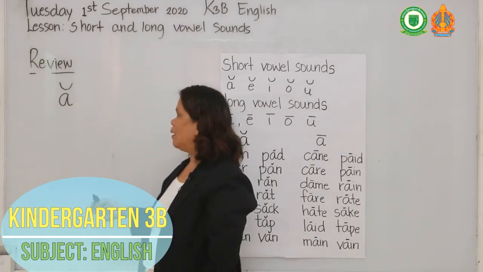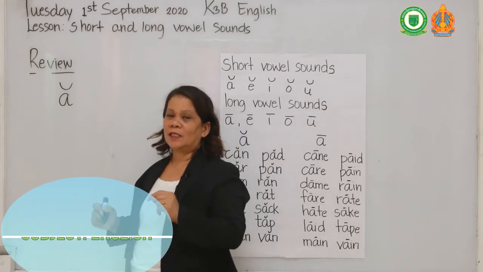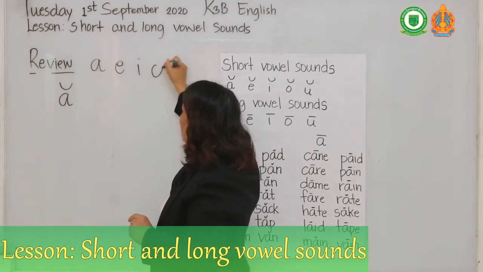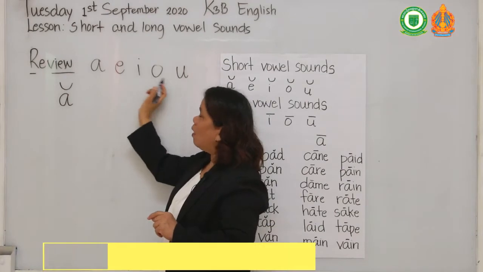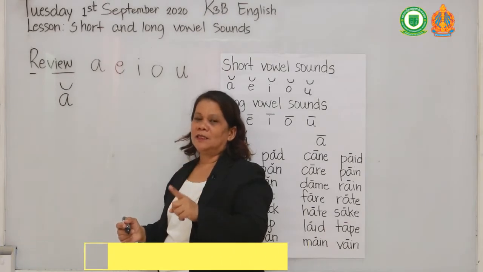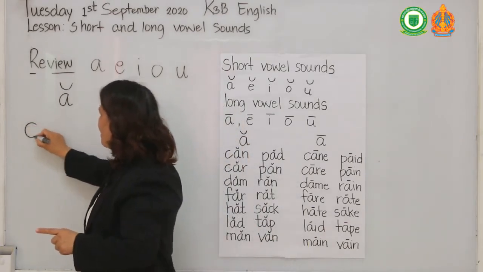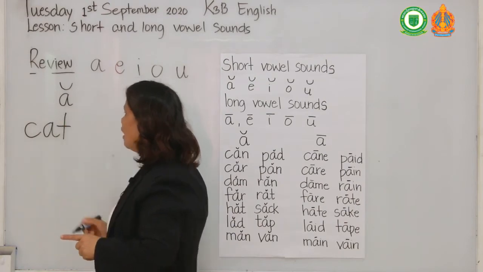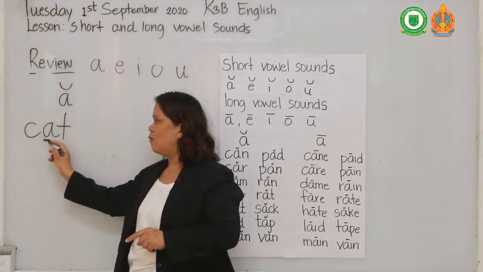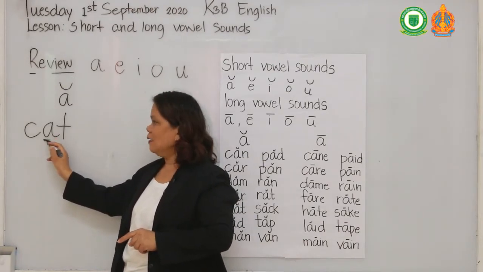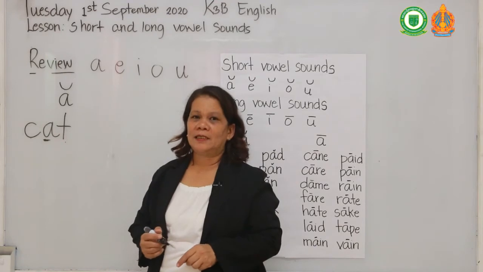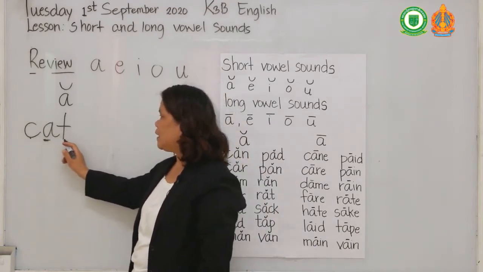It is short if there is only one vowel. I told you there are 5 vowels: A, E, I, O, U. So if you see one vowel, this is short. For example, the word catch. How many vowels? There is only one vowel here. A is the vowel. Letter C and letter T are consonants.